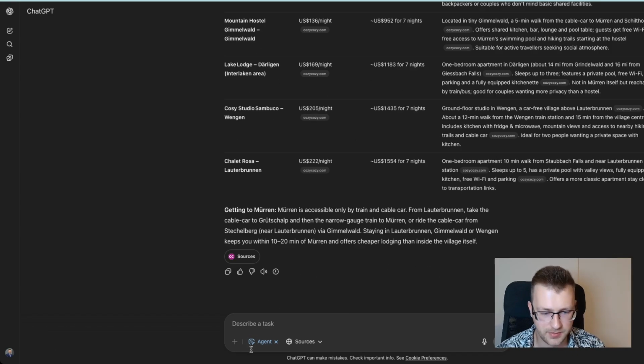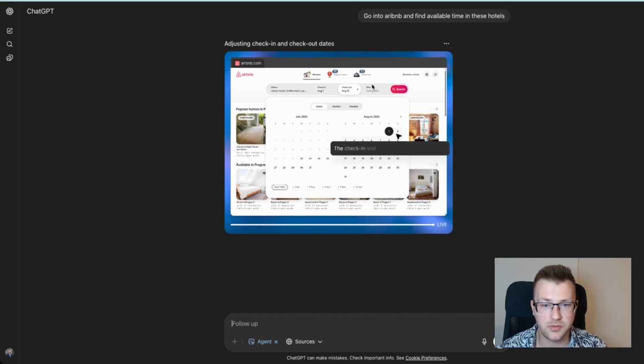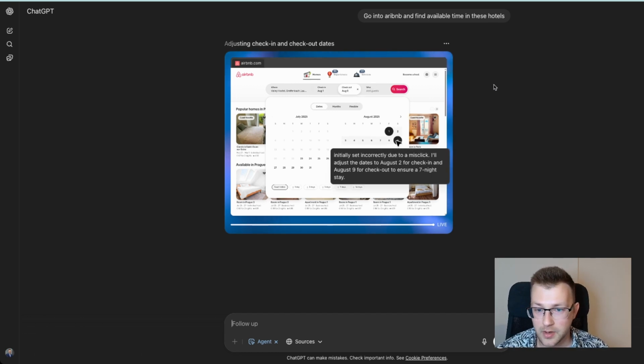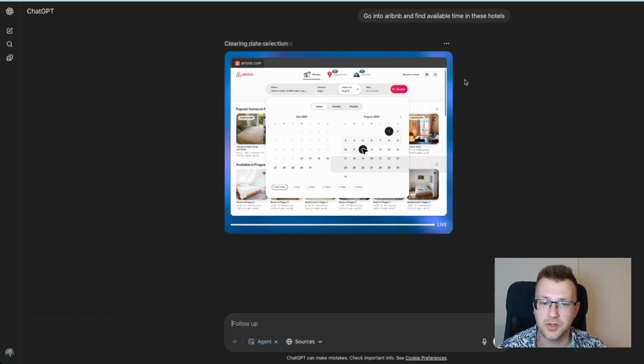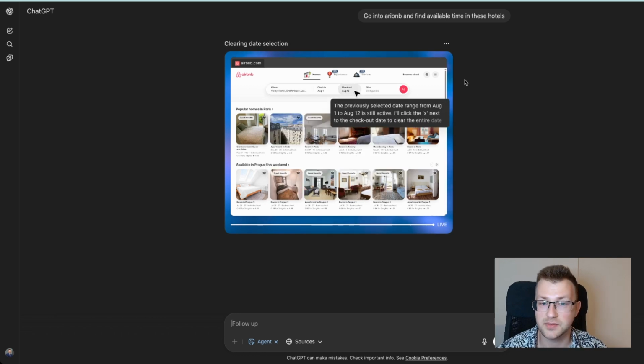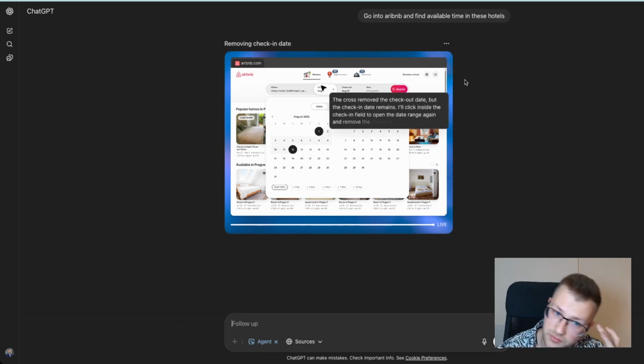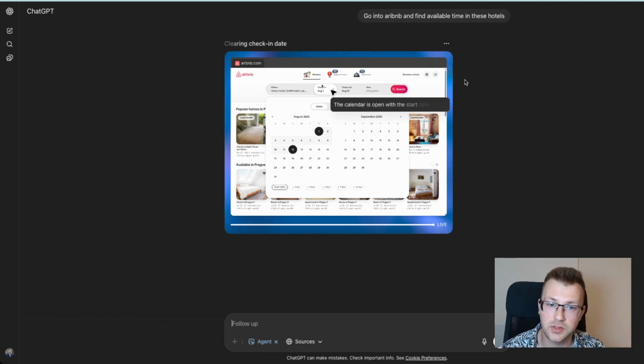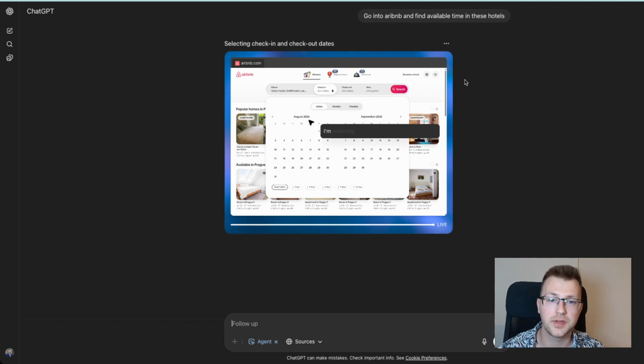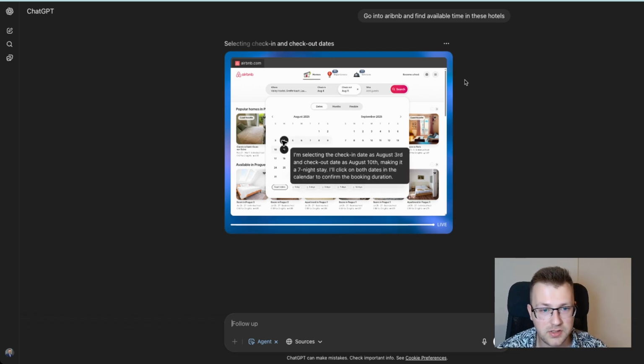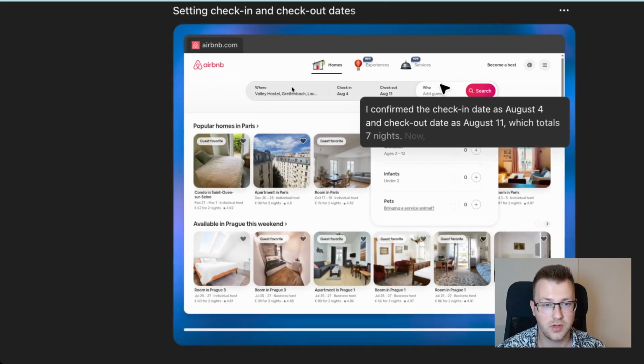It didn't go into the website, so I will force it this time. Go into Airbnb and find available time in these hotels. So it actually went into Airbnb, as you can see, and it's picking up the dates. It's working quite well. I was not expecting that this time it would work better, because before when I was trying to do it, it sometimes really had problems with opening stuff. Sometimes it just went to the Chrome browser profile and was not picking it up. But as you can see, it's actually starting to search and doing what we wanted.